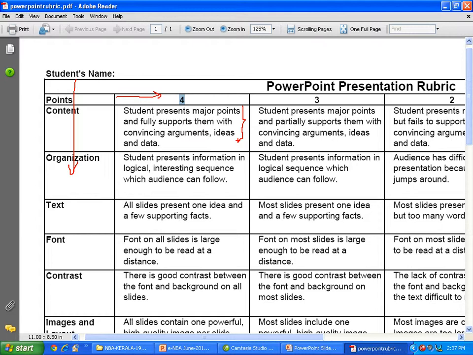So look at that. This is the PowerPoint presentation. Here these points are missing, so it deserves this level. This is at the other levels and all. That we need to share with all the students. This is the most important thing.